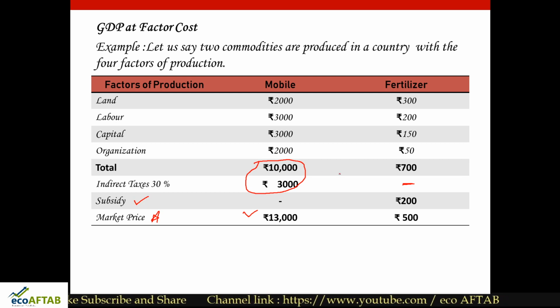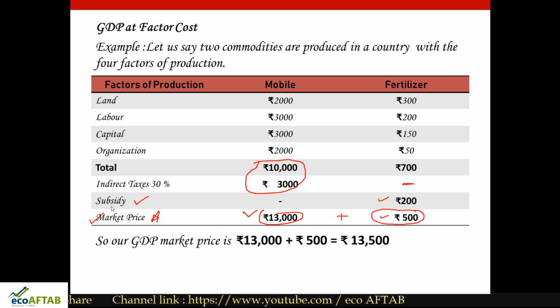I assumed this subsidy to be 200 rupees. So now the market value of fertilizer is 500 rupees. As we saw in the definition, GDP refers to the total market value of goods produced in an economy. So this 13,000 rupees plus this 500 rupees together will give us GDP at market price.